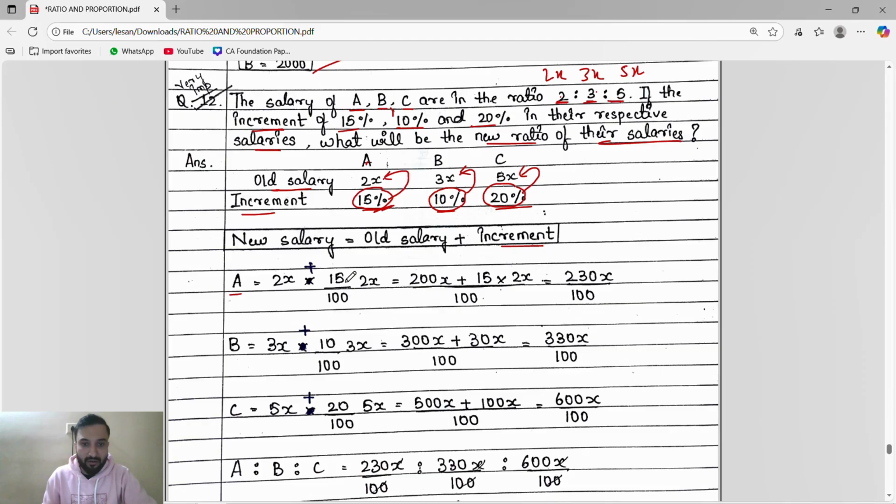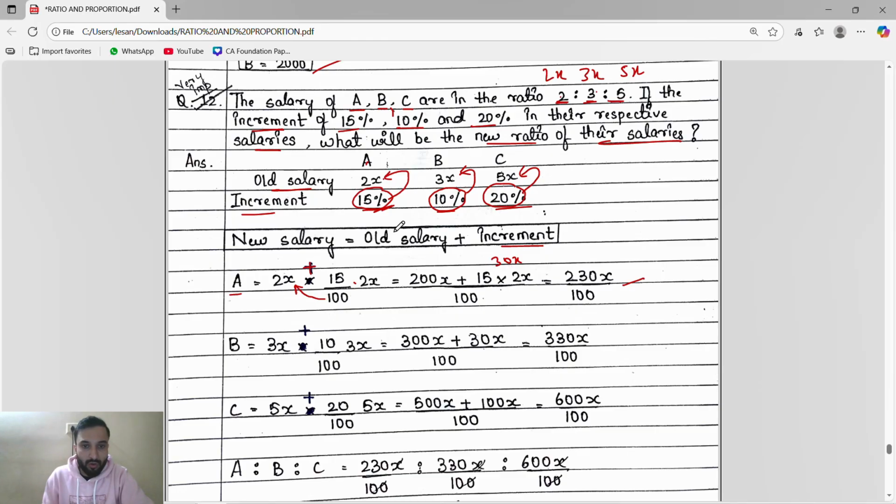15% means 15 by 100 of old salary. Of means multiply, so 15 by 100 times 2x. See what will happen here: we will multiply 10 into 2, that is 200x, then plus 15 into 2, that is 30x, all divided by 100. So 200x plus 30x, 230x divided by 100.